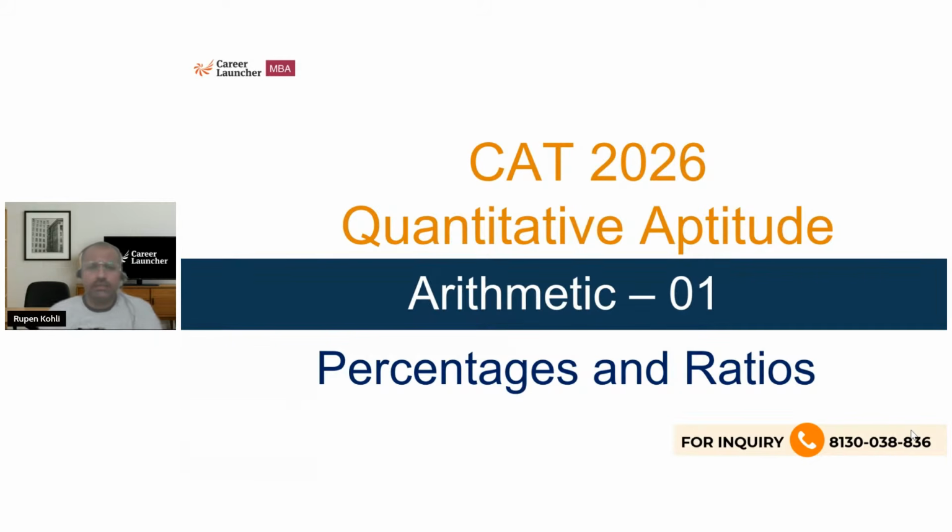So, we're starting with the CAT 2026 series, and we'll start with arithmetic because arithmetic does happen to capture, you can say, a majority of the questions. Out of the 22 questions or so, you can expect anywhere around 7 to 9 questions on an average, right? So it is definitely something that, first of all, is a group of topics with which most of us are quite comfortable, in the sense that these are your regular topics which everybody has done, right?